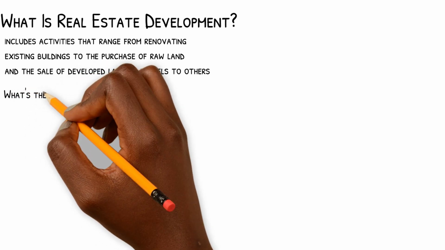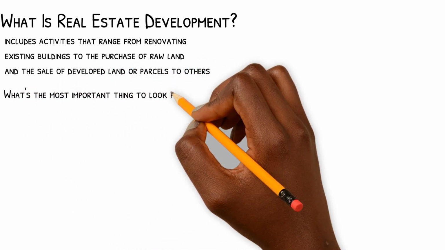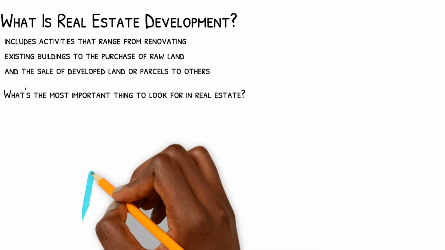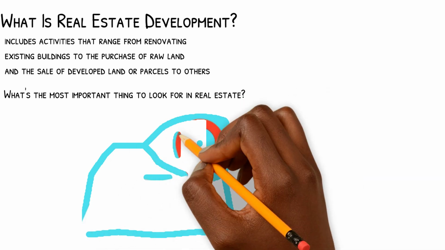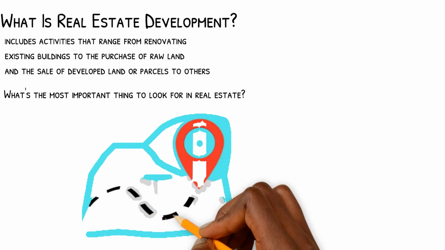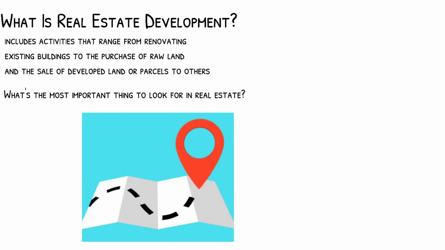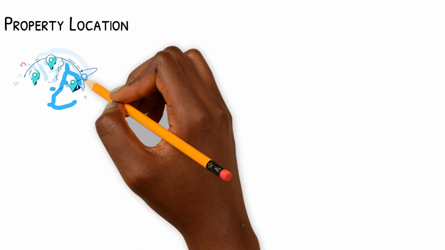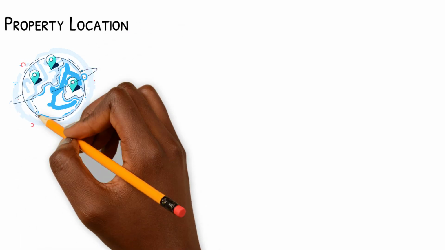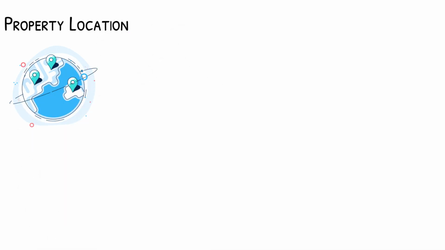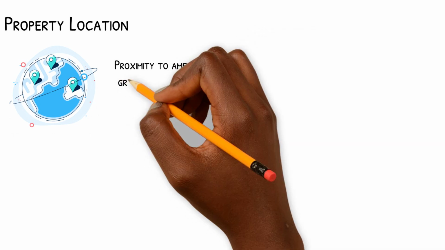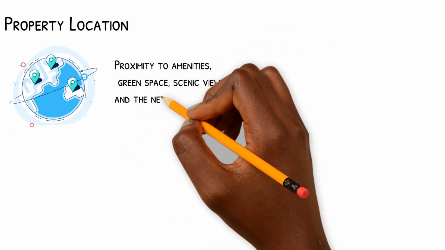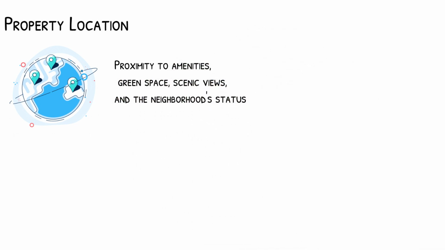What's the most important thing to look for in real estate? While location is always a key consideration, there are numerous other factors that help determine if an investment is right for you. Property location. Location is still king and continues to be the most important factor for profitability in real estate investing. Proximity to amenities, green space, scenic views, and the neighborhood status factor prominently into residential property valuations.